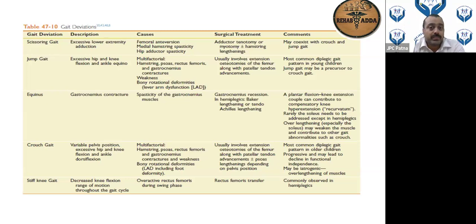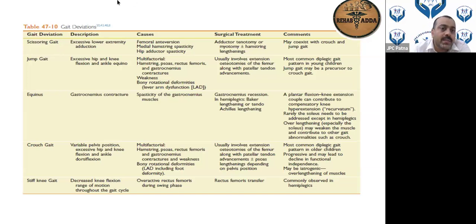Children with crouch gait will have hamstring, psoas, gastrocnemius, all hip, knee, and ankle contractures, mainly hamstring, psoas, and rectus femoris. So what to do for this? Hamstring stretching and all. Osteotomies will be needed at some point, with patellar tendon advancement. Stiff knee gait: the knee becomes stiff, and mainly it is because the rectus femoris will be overactive during the swing phase.